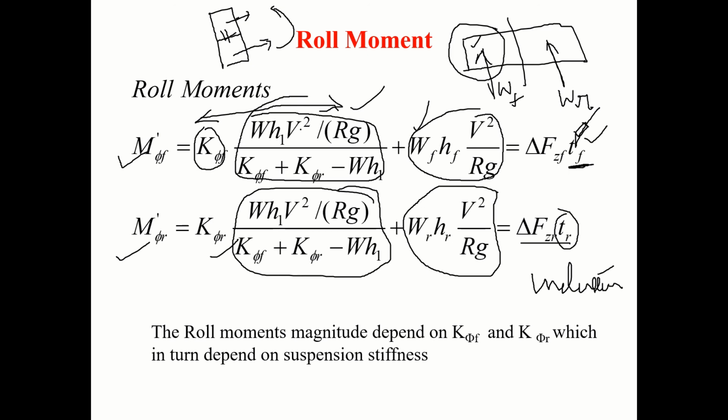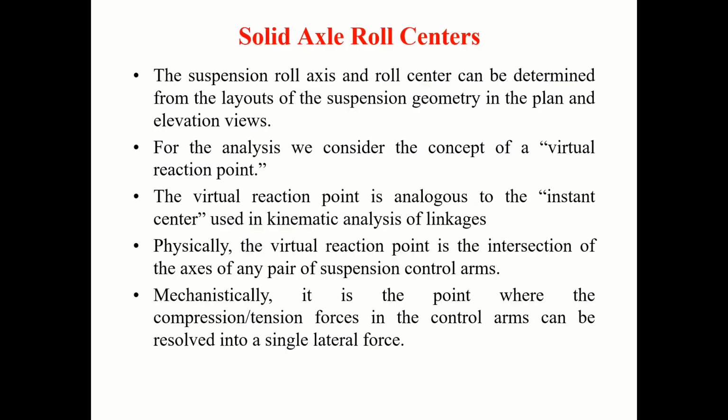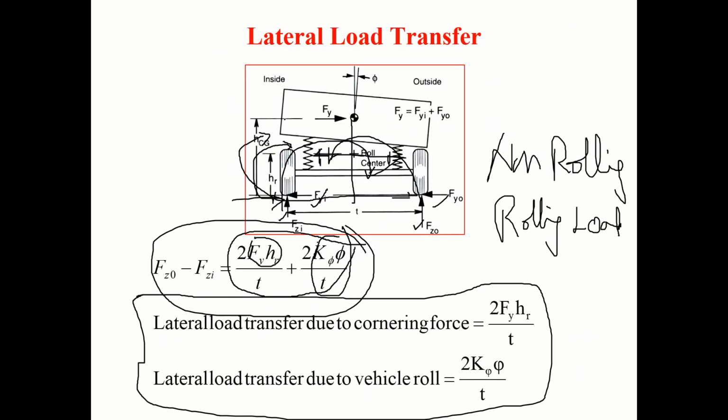So that is the reason. So you don't make too much roll stiffness over here. Okay. Right. Oversteer effect. So then how do we find roll centers? Is that okay? Right. Remember, that is the reason. These are all the main reasons why